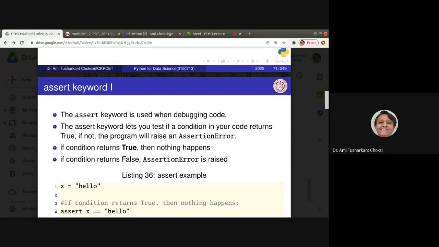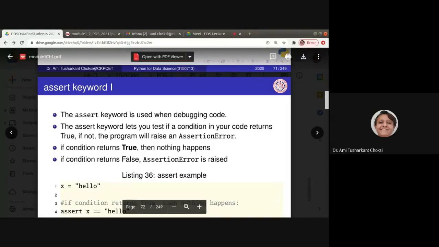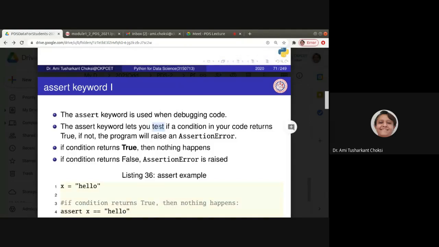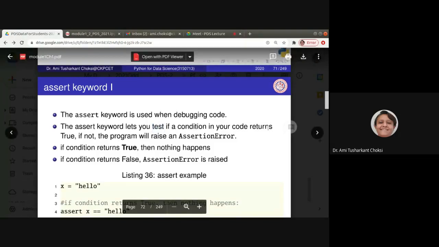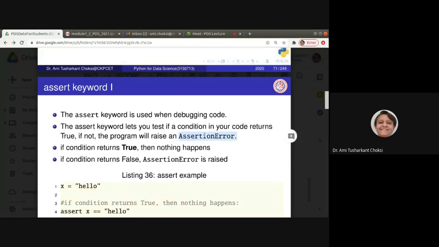So, are we going to use a particular key like in C? We were using F7 in, say, the Borland C or Turbo C editor? No. So, what is that? It is debugging. But how are we doing that? The assert keyword lets you test if a condition in the code returns true. If not, it will raise an assertion error, right?